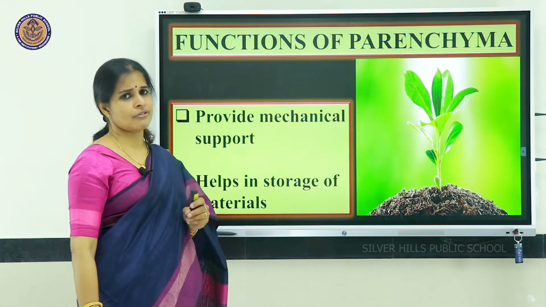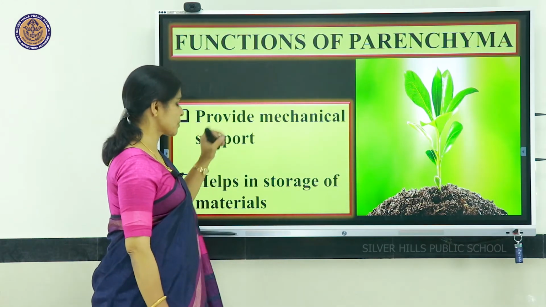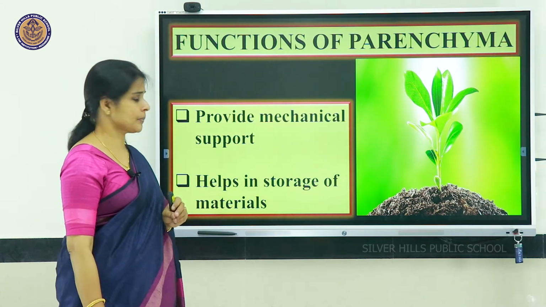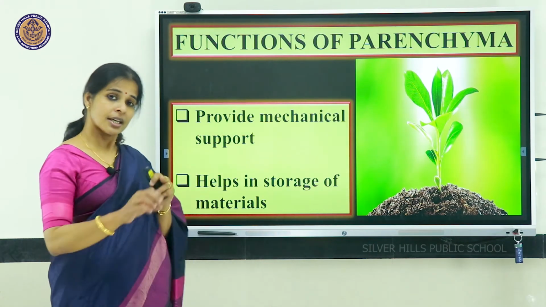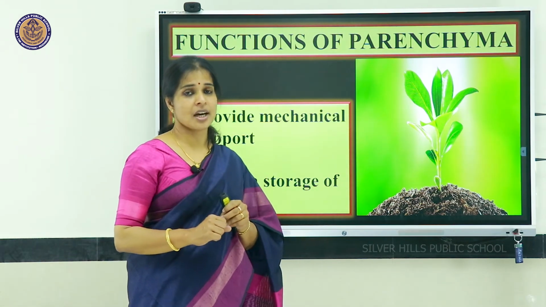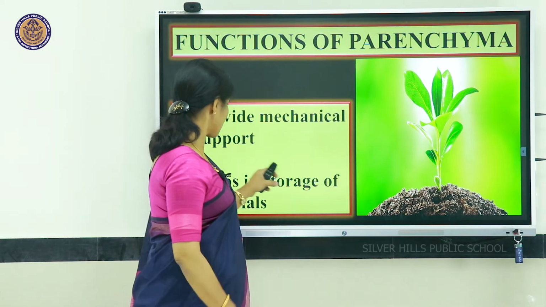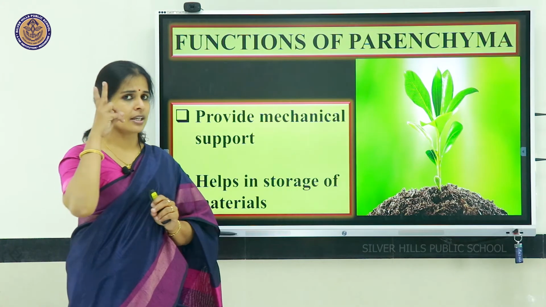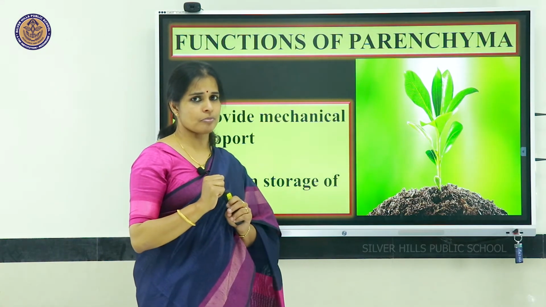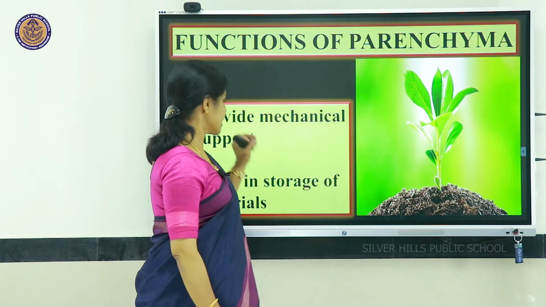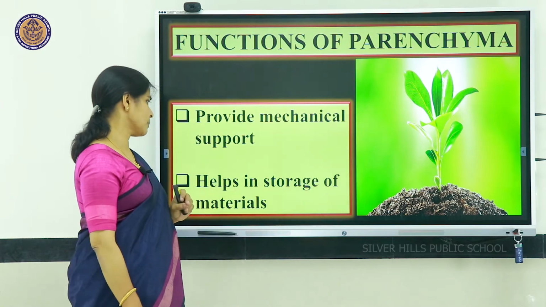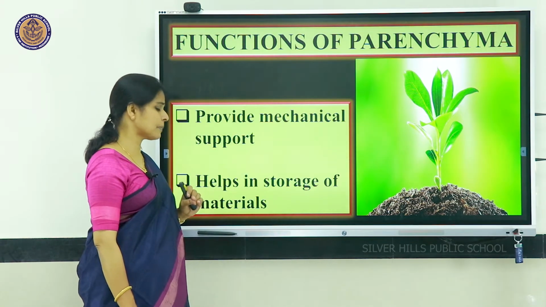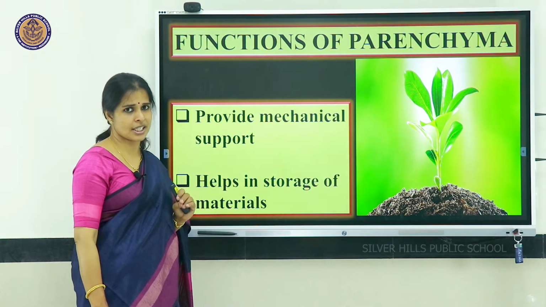So, one important function of parenchyma is providing mechanical support. Another function is that this package tissue is able to store substances, so it acts as a storage of materials. These are the two important functions of parenchyma: mechanical support and storage of materials.